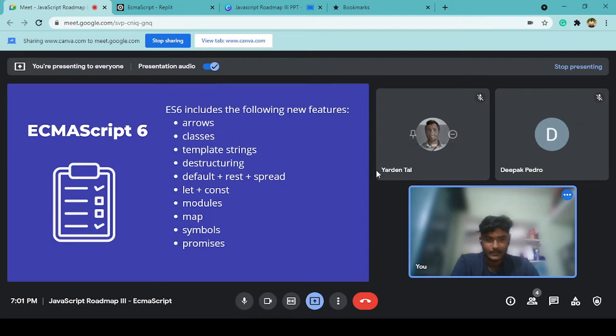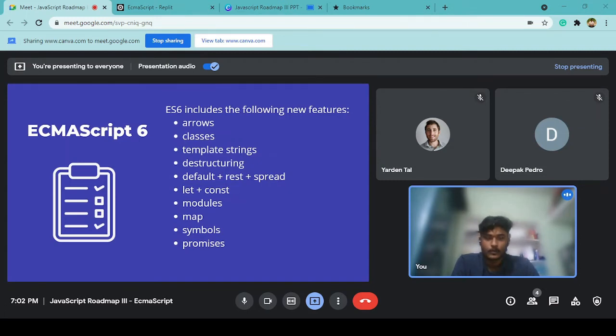Okay, so let us move on with the new features that are present in ES6. Till now we have covered arrow functions, template strings, destructuring, and let and const as well, and we saw how we can use map, reduce, as well as filter functions in arrays, right? So there are other concepts in ES6 as well, which I have listed over here. These are the popular ones that you will be using even in your software development for front end and back end using JavaScript. Okay, so I'll be showing you more of that.